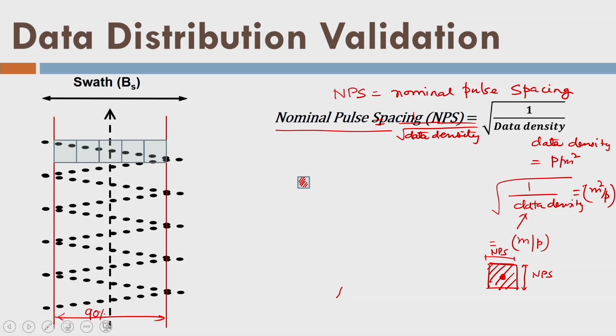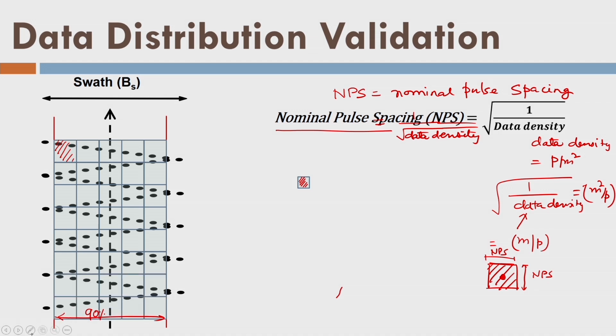I will divide this 90% swath into boxes of 2 times NPS size. So how many boxes are there? 1, 2, 3, 4, 5. So let us put these boxes in the center 90% swath. Now we'll check that each and every box should have one LiDAR data point.